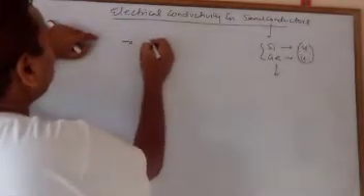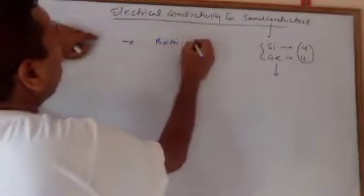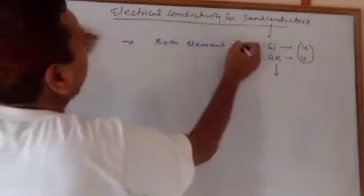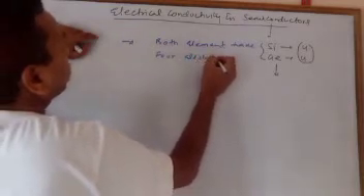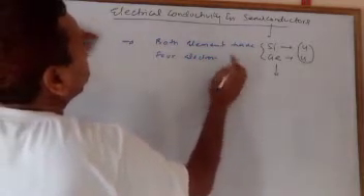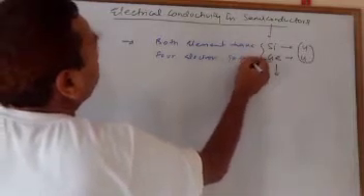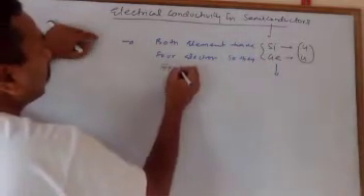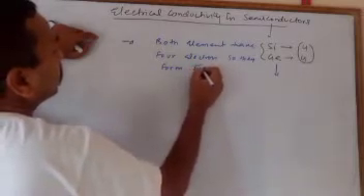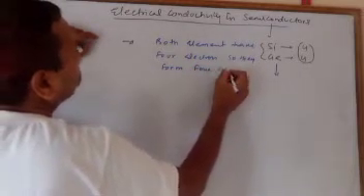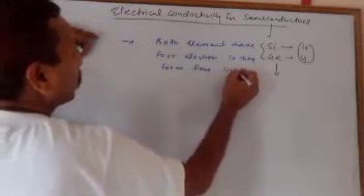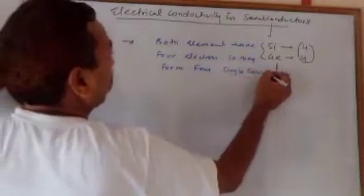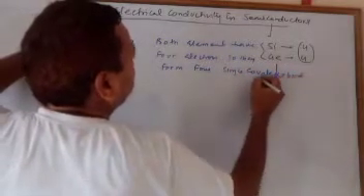Both elements have 4 electrons, and so they form 4 strong single covalent bonds.